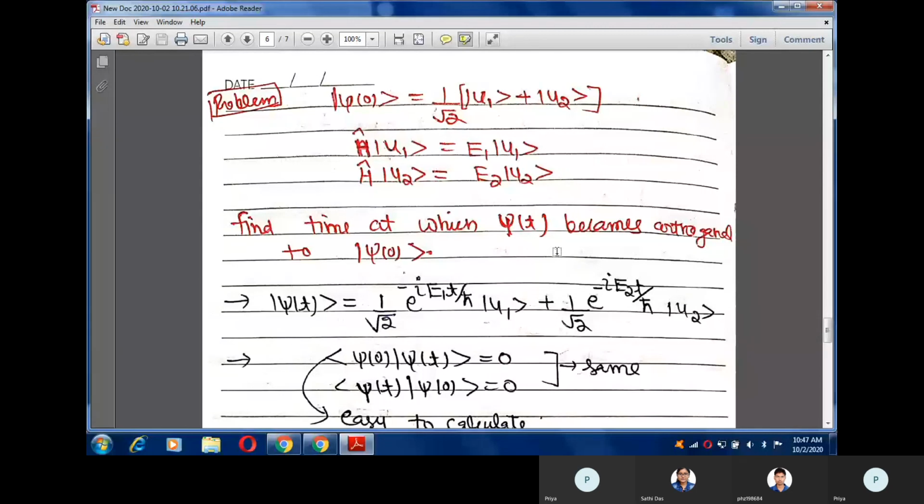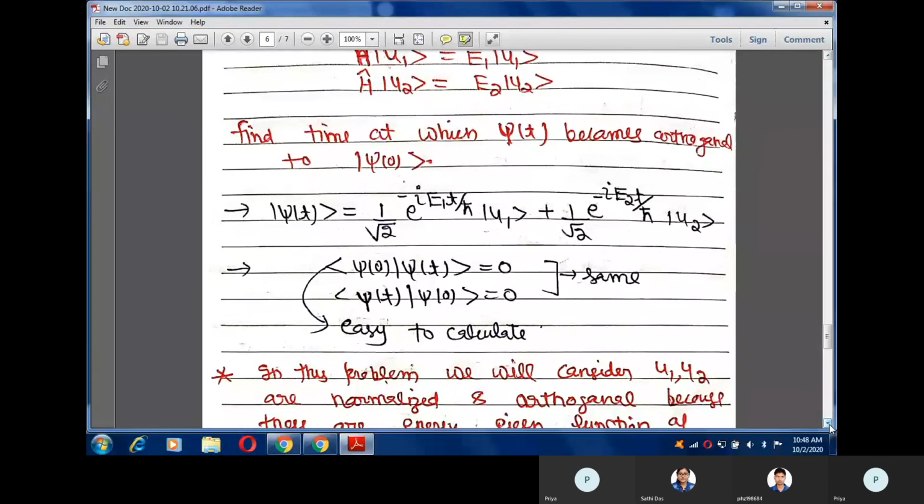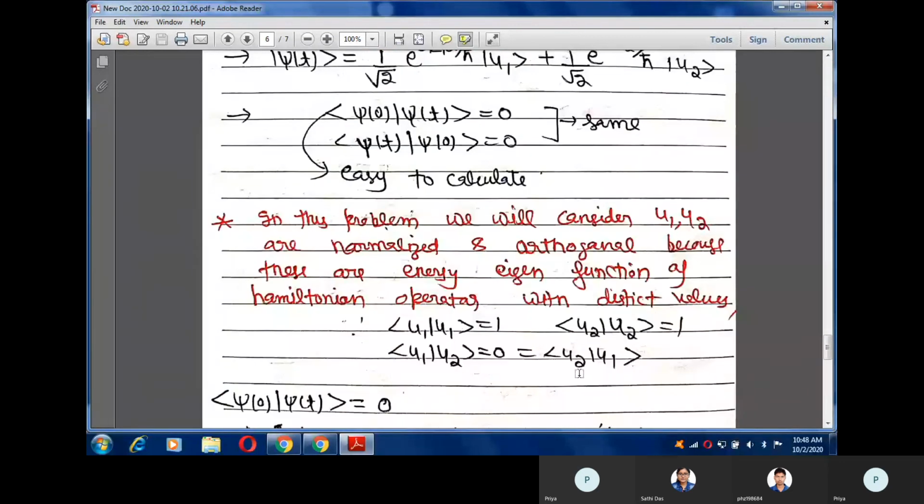Suppose here in place of H some other operator A is given, then I can't use these expressions. I can use these expressions only for the Hamiltonian operator. So you have to keep this important point in your mind.